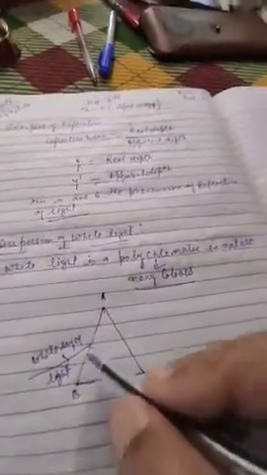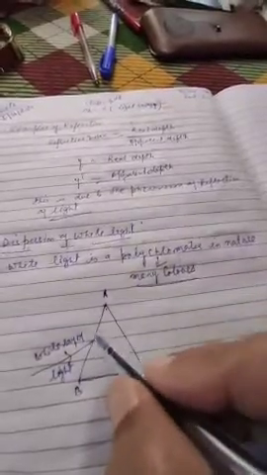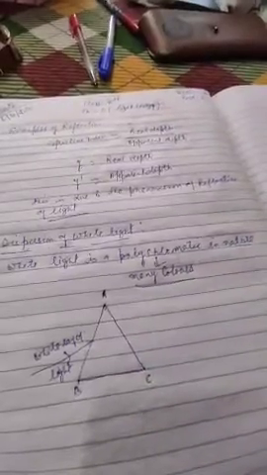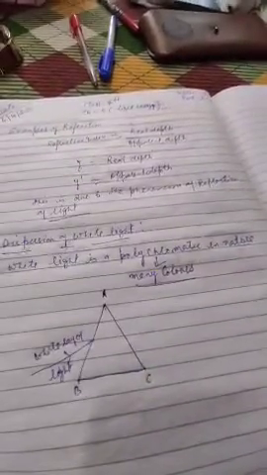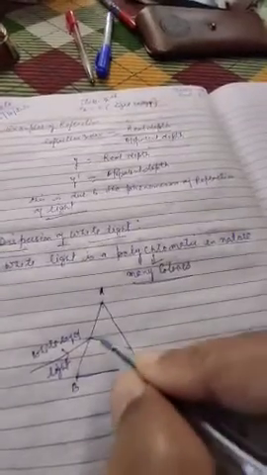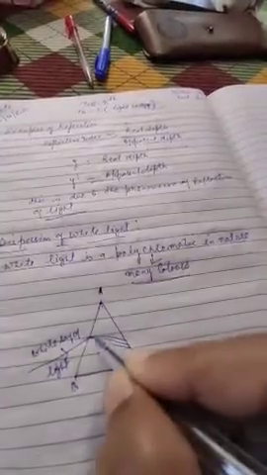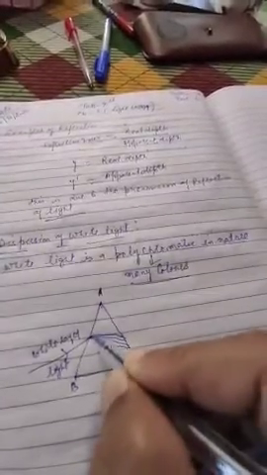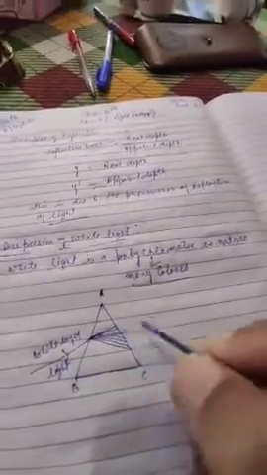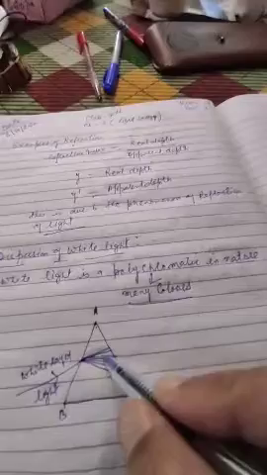Now what will happen when this white ray of light strikes the first inclined surface AB? This white ray of light will split into its constituent colors. These are the constituent colors.